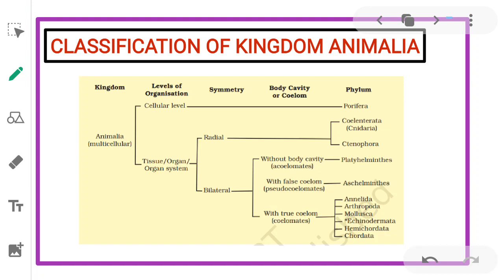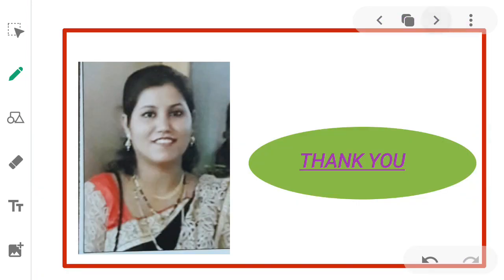And these are the phyla which come under these different levels of organization, symmetry, body cavity or coelom: phylum Porifera, Coelenterata, Ctenophora, Platyhelminthes, Aschelminthes, Annelida, Arthropoda, Mollusca, Echinodermata, Hemichordata and Chordata. So these are the different phyla you will study in this chapter. So this is about the kingdom Animalia.